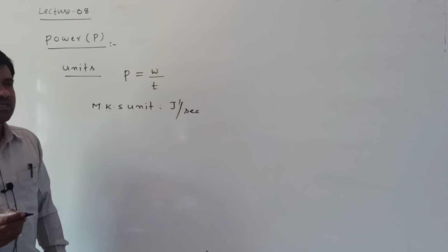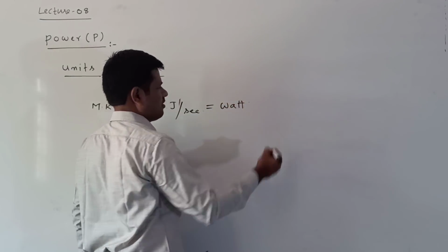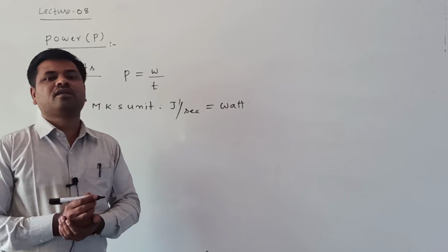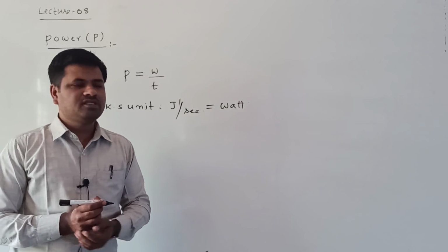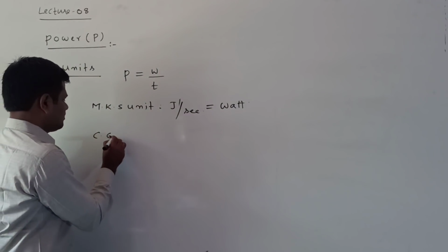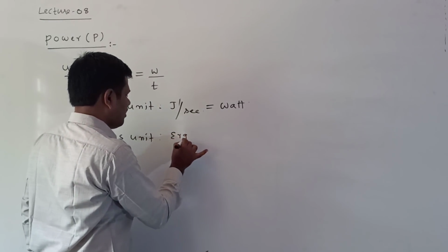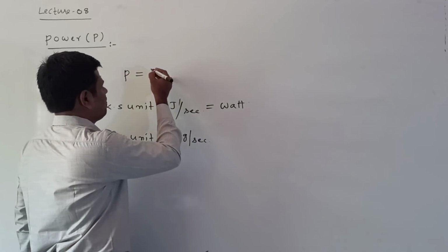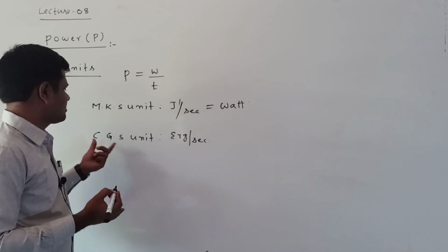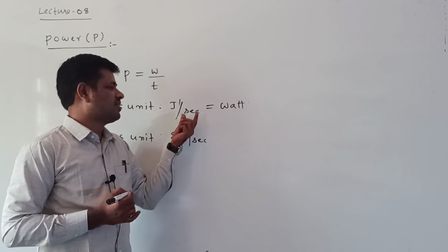That joule per second is given another name, called watt. Watt is another unit. This is the MKS unit. Next the CGS unit is erg per second. Here the work unit is erg, which is a CGS unit. So erg per second. It is not given any name, just joule per second is given as watt.